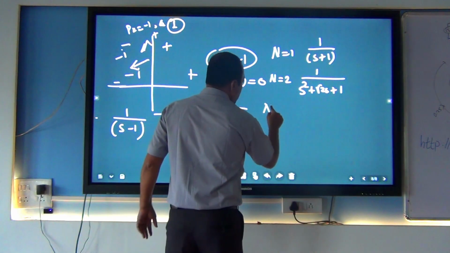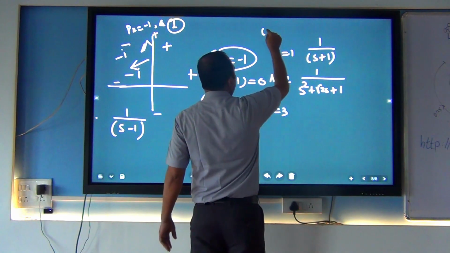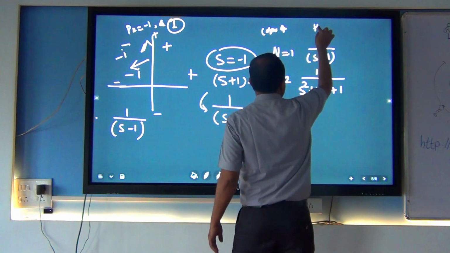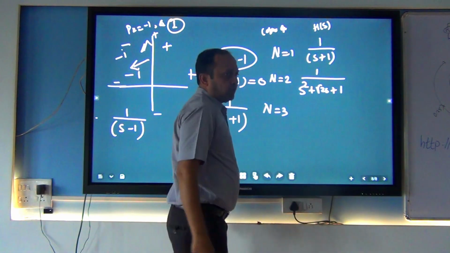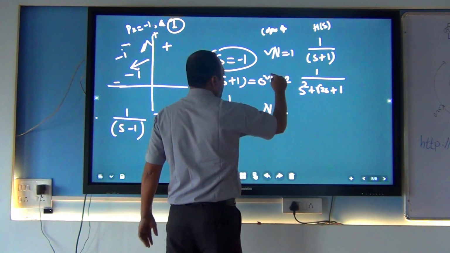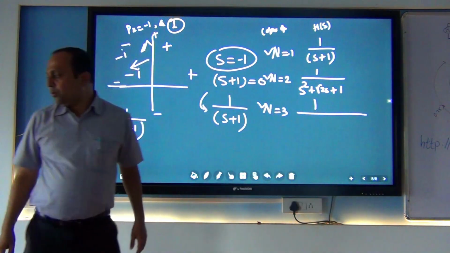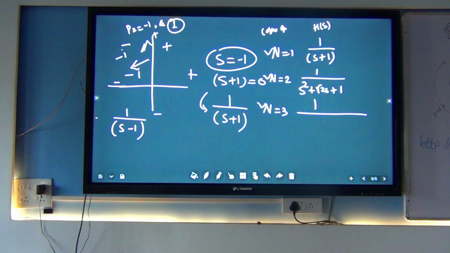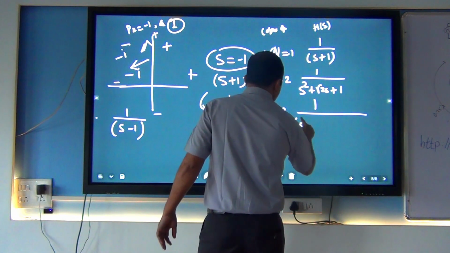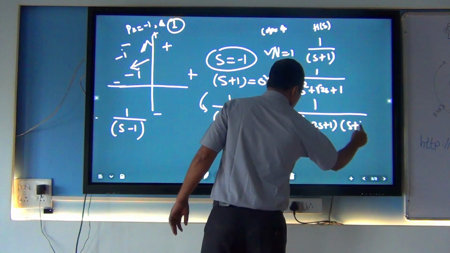When n is equal to 3, the value of h of s, this is the coefficient of the filter. We make one table, coefficient of the filter and h of s. This is one table. This is the order of the filter. Now 1 by s square plus 2s plus 1 into s plus 1.